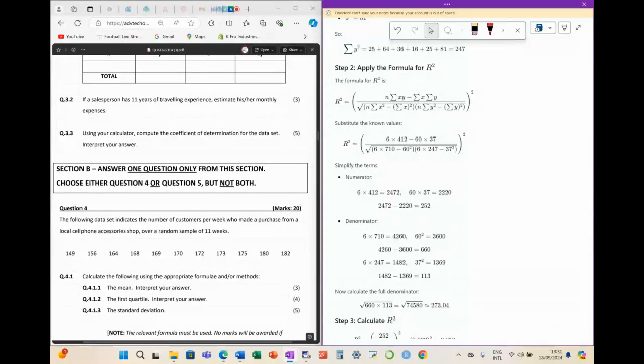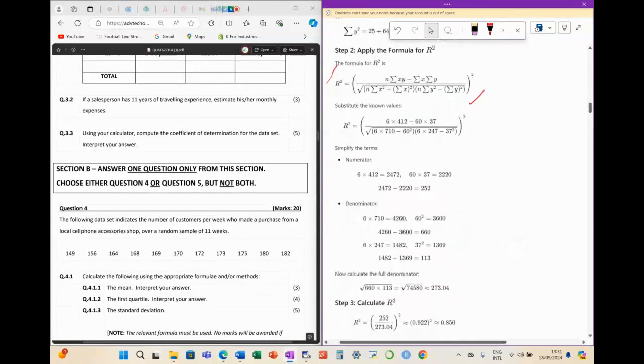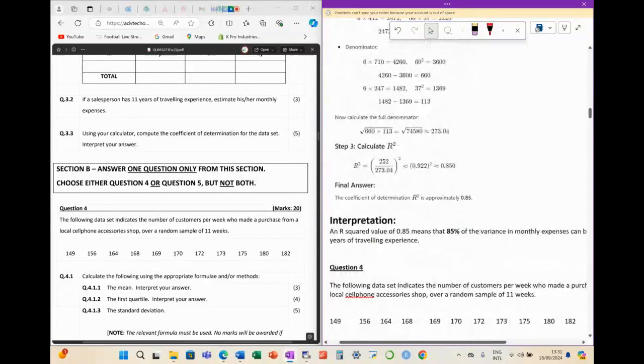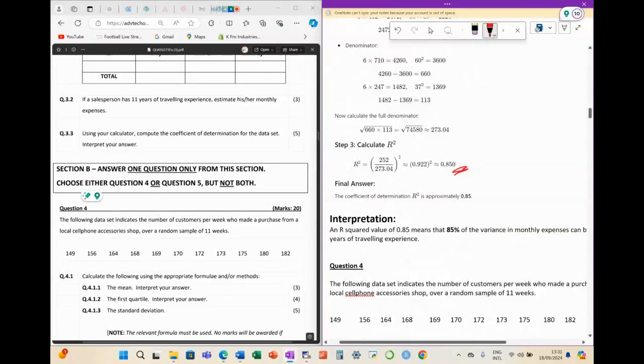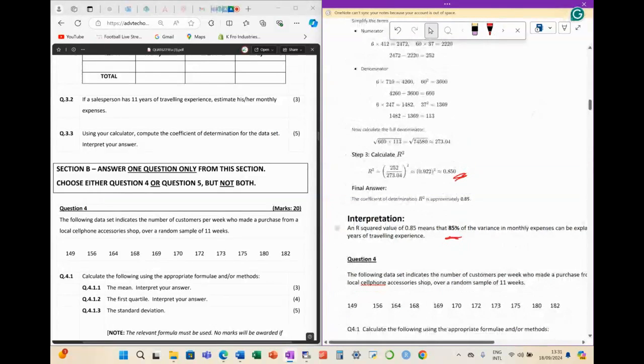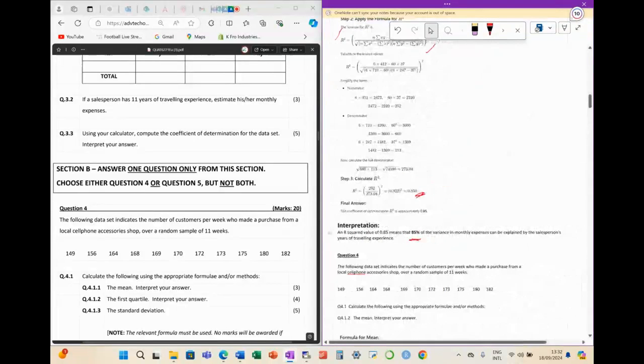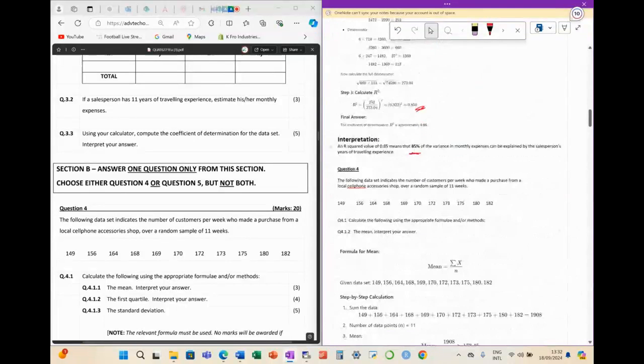So anyway, there's your formula here for R squared. Now you just need to put in your inputs, and once you've calculated your numerator and denominator, you'll then get your R squared. Can you see, we have an R squared of 85%. Let's look at the interpretation, because this is what we need. Can you guys see? I'll zoom in just now.